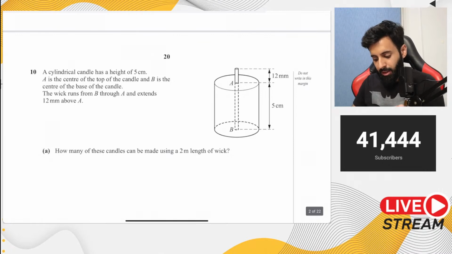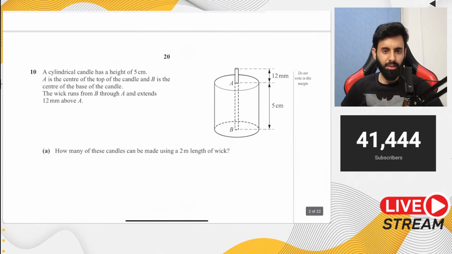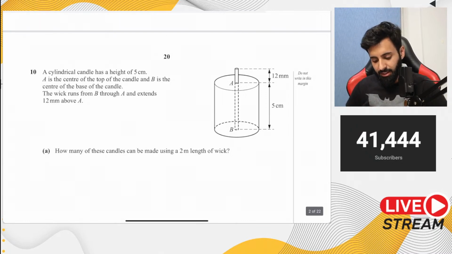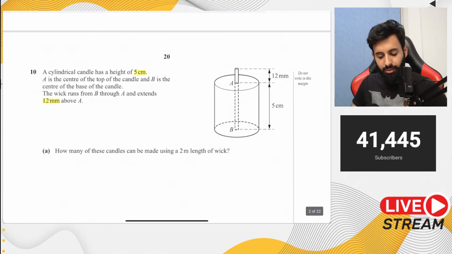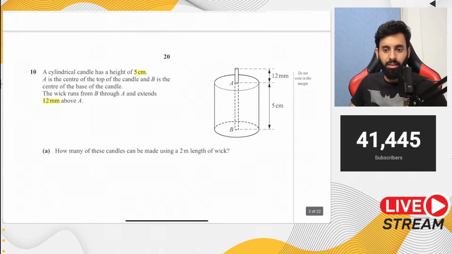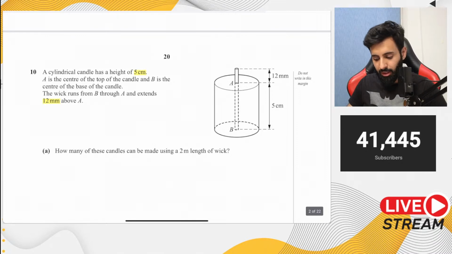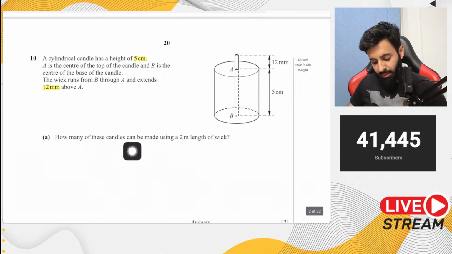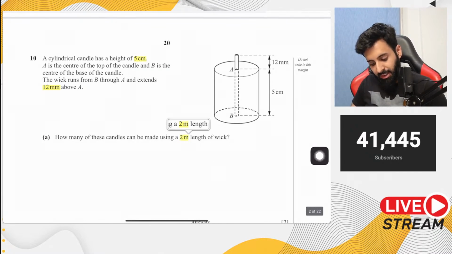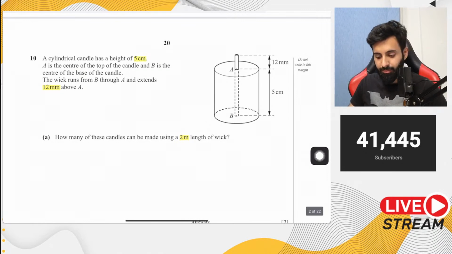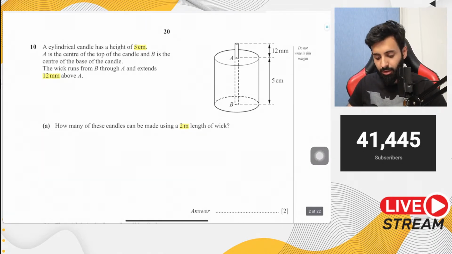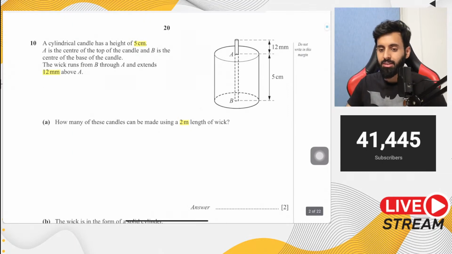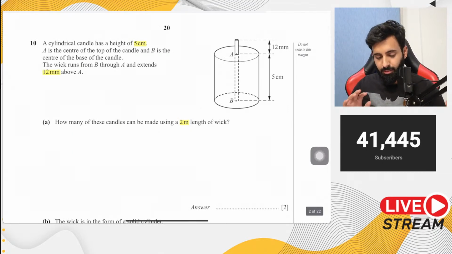So look, every time in a mensuration question, not every time, but occasionally, there will be some catches. Okay, catches in the sense something that the examiner will test you. Okay, and it will do it not very explicitly. Okay, so like for example, you have 5 centimeter and you have 12 millimeter above. So immediately there is a test that's related to conversion. Okay, so you students who forget to convert will obviously get this question wrong. Then it says how many of these candles can be made using 2 meters length of wick. Now you can see now there's another unit of measurement, that's meter. So this is something that you have to be extremely careful of. Make sure that you underline it or highlight it so that you know this is something important and you don't want to end up ignoring it.